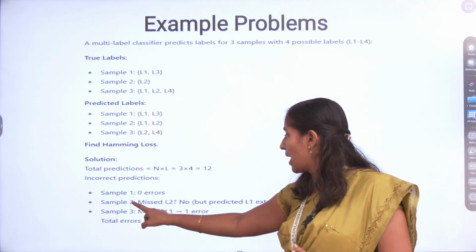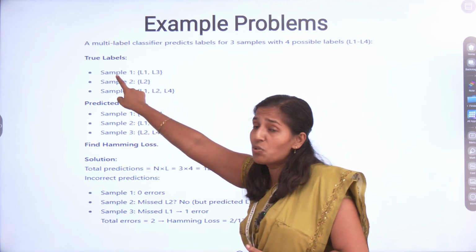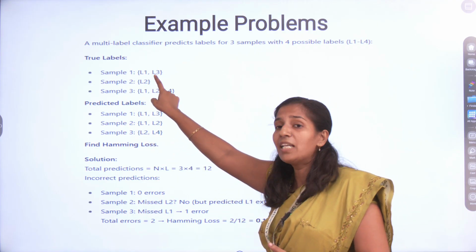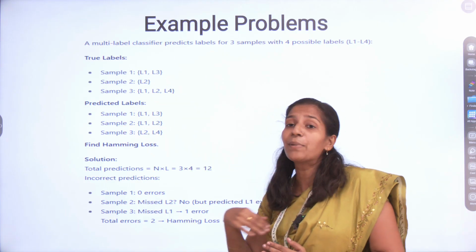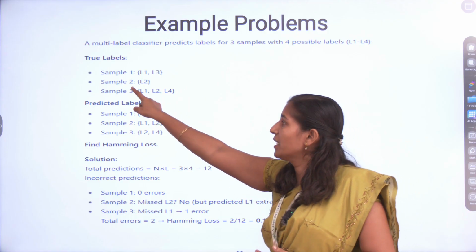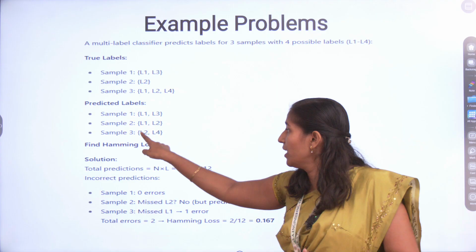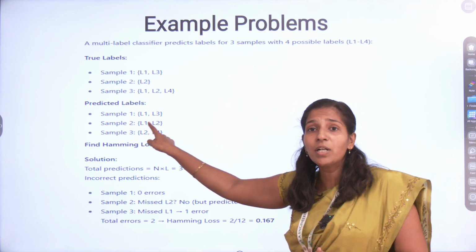Incorrect predictions: for sample 1 there are 0 errors, because the true labels are L1 and L3, and the predicted labels are also L1 and L3. But for sample 2, the true output is L2, while the predicted output is L1 and L2.